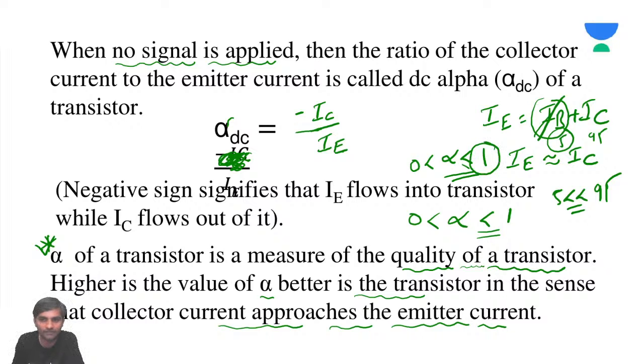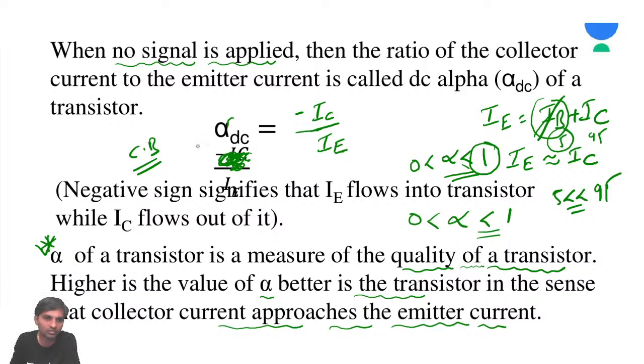So what is the value of this? You'll get alpha is maximum 1. Alpha maximum 1 means the current amplification is less than 1. So what is the use of using common base for current amplification? Because output current is less than input current. Can we call this amplification? No, never ever will we call this amplification.